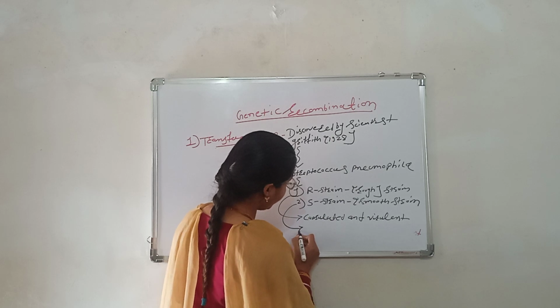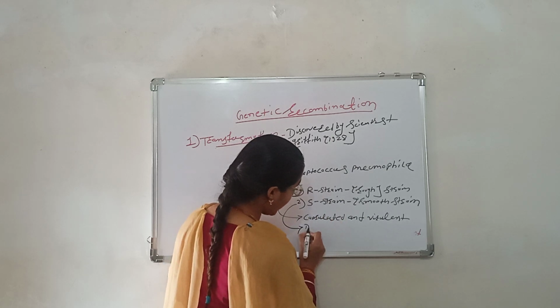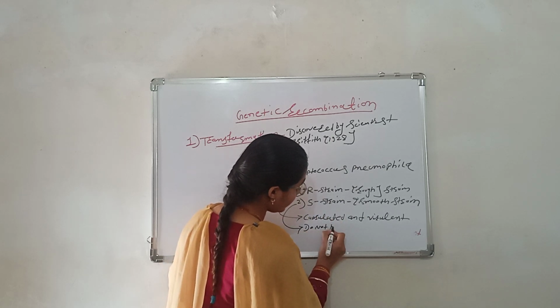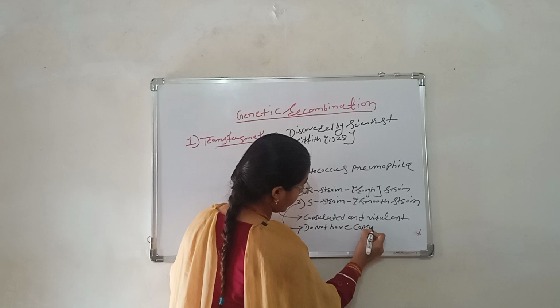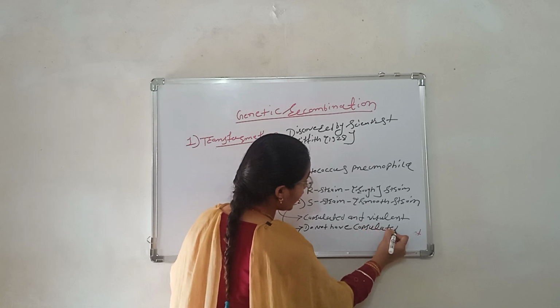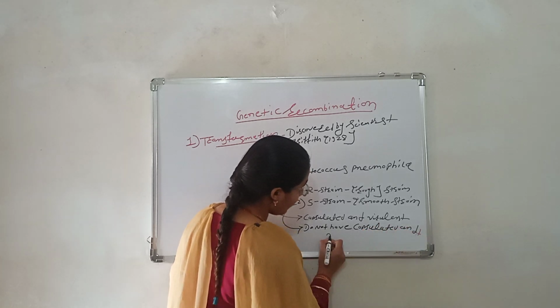The S strain does not have a capsule and is non-virulent.